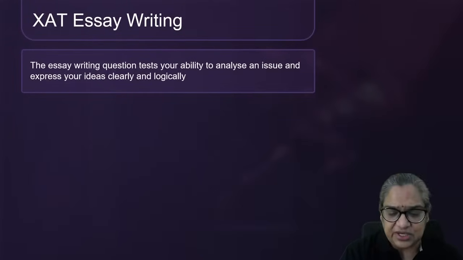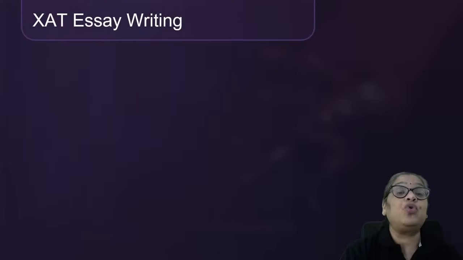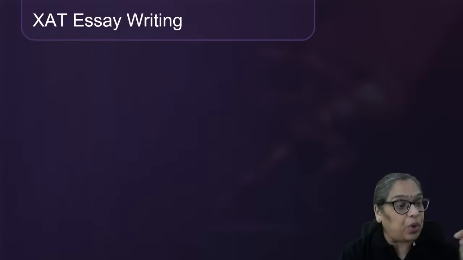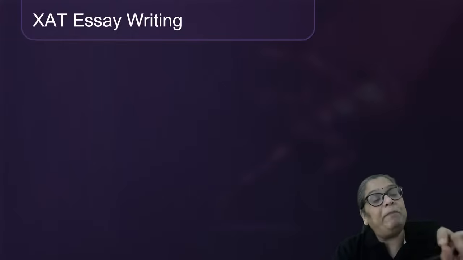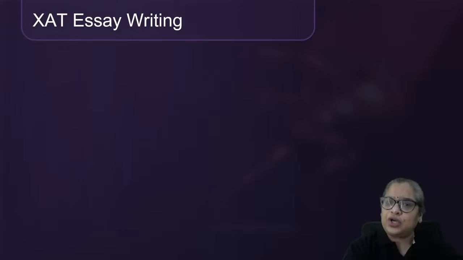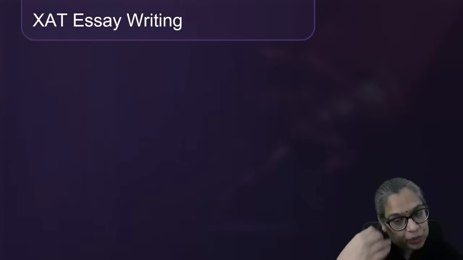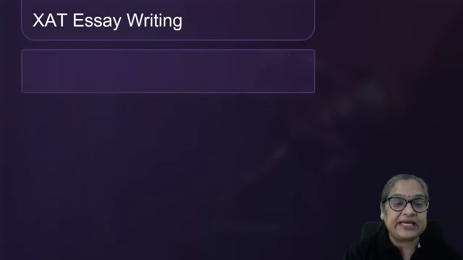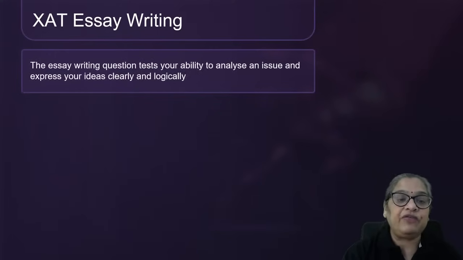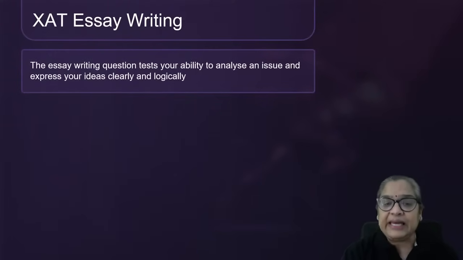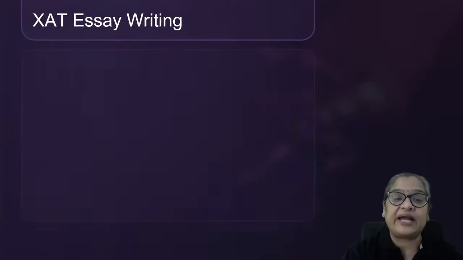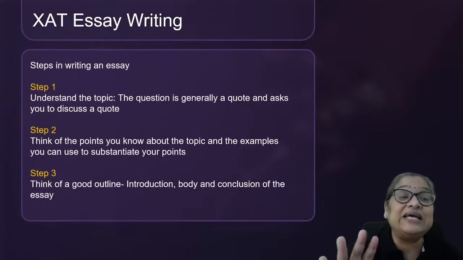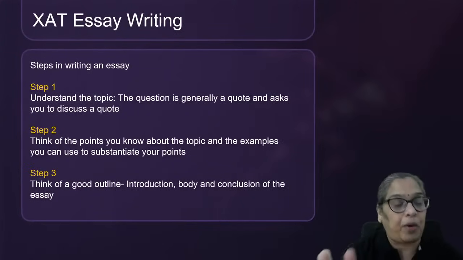So they want to see if you can think logically and build an argument. So what are they looking at? They're looking at you building an argument. That's exactly what a group discussion does. You speak on a topic, you try to give points to support your topic. That is what they are seeing in an essay. Can you express your ideas clearly and properly?